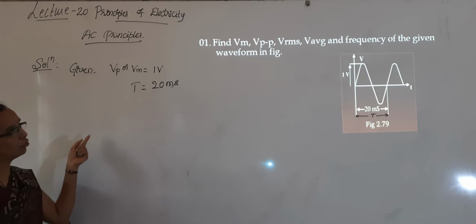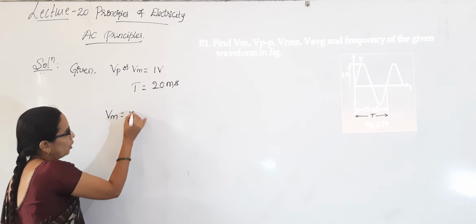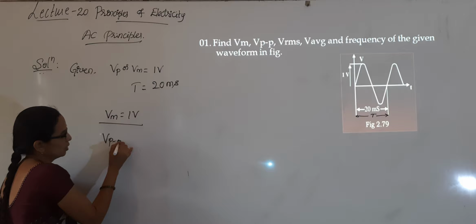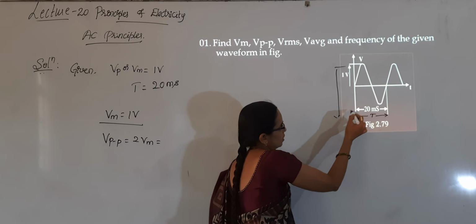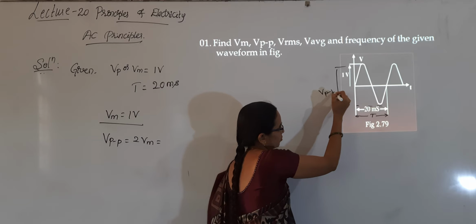So from this we have to find out Vm, we have already known. So Vm is equal to 1 volt, we found it out. Vpp is equal to 2 Vm, we have a formula. Vpp in the sense, this distance is our Vpp.